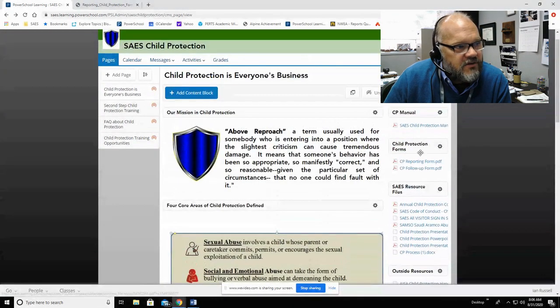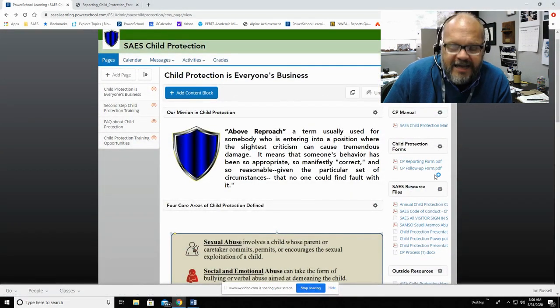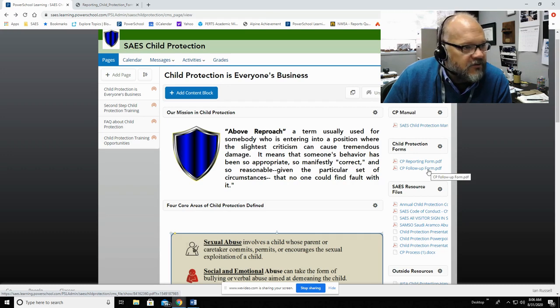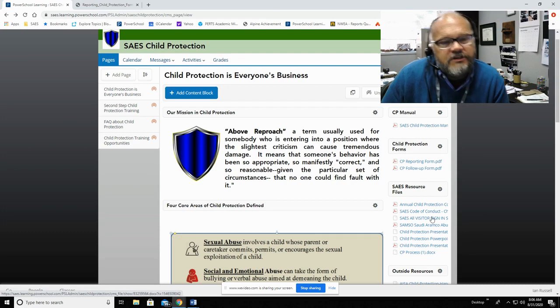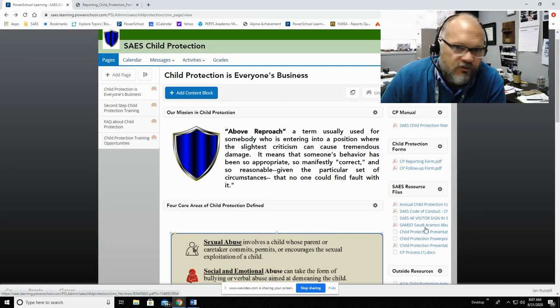The second form here is if, for example, there's a second incident with the same child that just doesn't seem right and you want to report it. There's a follow-up form here which you can click on and fill out to pass forward. Every year you fill out a child protection code of conduct. Hopefully you've done that this year through a Google form that your principal should have sent out to you. You can also see information about the child protection code of conduct here and here as well.